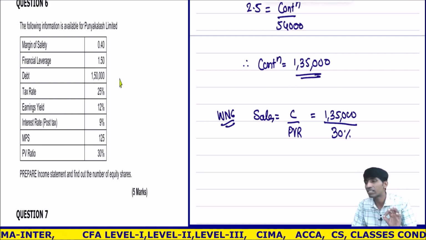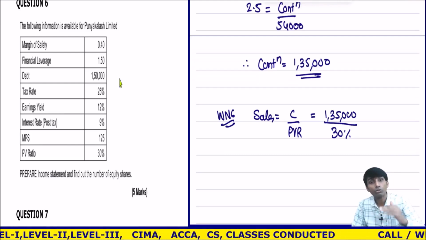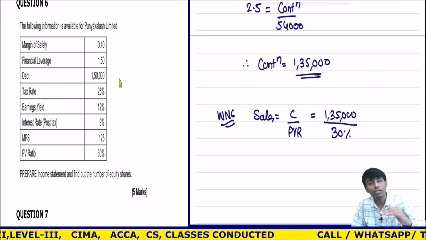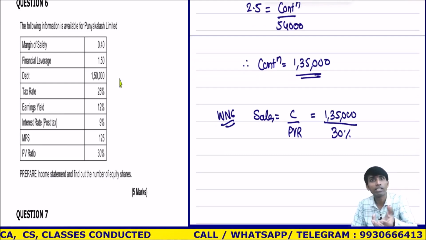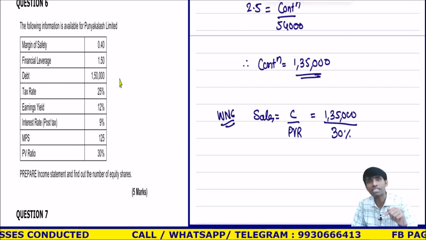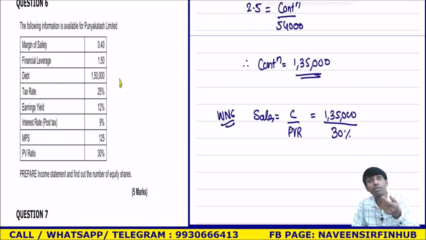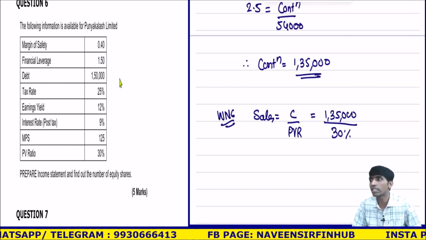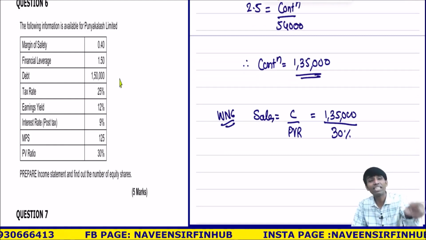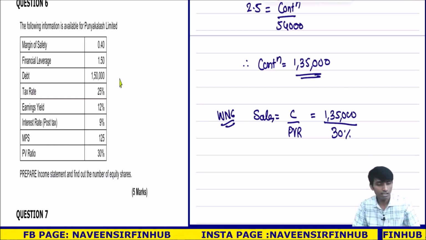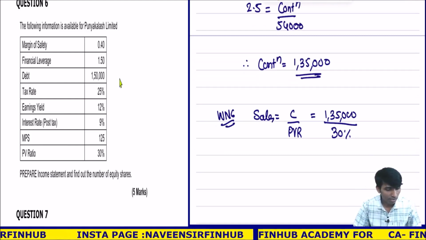I'll tell you in Hindi once. Contribution upon sales karte hain na, toh base kya hai? Sales hai. Toh base jab sales hai, toh PV ratio milta hai. Contribution kya hai? Amount hai. PV ratio kya hai? Contribution ka percentage hai. Understood? PV ratio is nothing but percentage of contribution with relation to sales. So I know the amount, I know the percentage, what can I calculate? 100%. In the income statement, what is 100%? Sales. Okay. So contribution upon sales into 100, that is PV ratio.